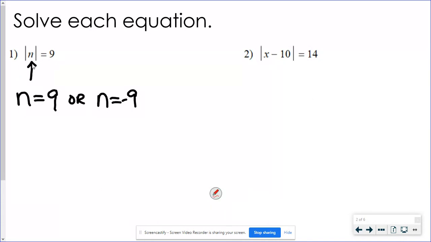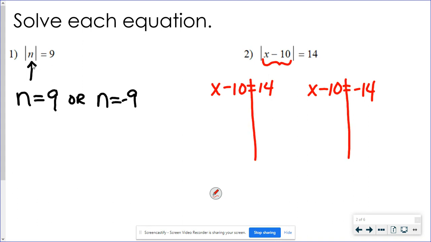In number 2, we are not going to get just opposites. So we're going to start this problem by saying this stuff that's in the absolute value is 14 units away from the center of it. We're just going to say from 0 for right now. So I'm going to say x minus 10 equals 14. Or if we go in the other direction, x minus 10 equals negative 14. So these are not going to be opposite answers, but it's at least the same work for both of these equations. We're going to add 10 to both. So here I get that x is 24.